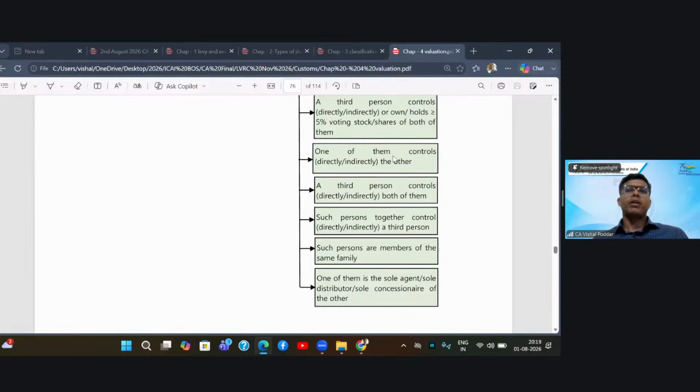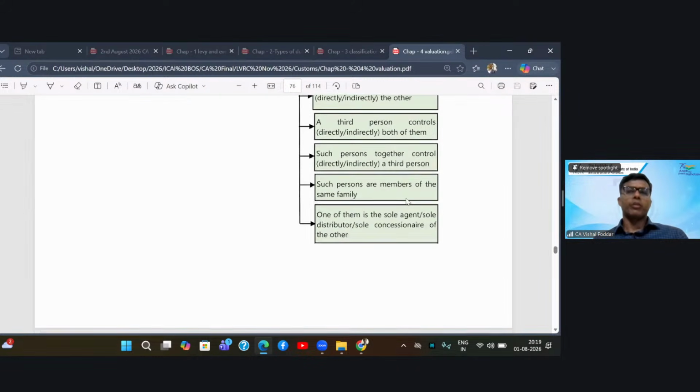Then one of them controls the other. A third person controls both of them. Such persons together control a third person. So all these are control relationships.